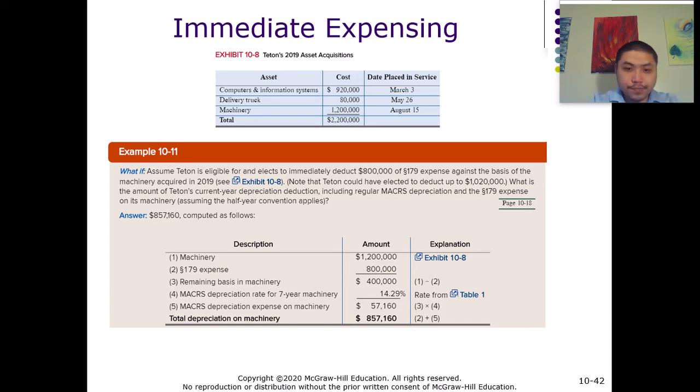So that's how we apply the immediate expense, the section 179 immediate expense, to calculate the depreciation. This is one of the exceptional cases. In this case, this company chose to deduct $800,000 immediately. And after that, for the other items, they can still keep the regular MACRS to depreciate the other two items that they put into service.